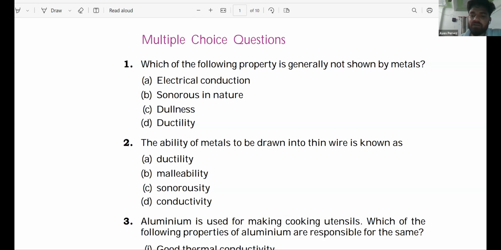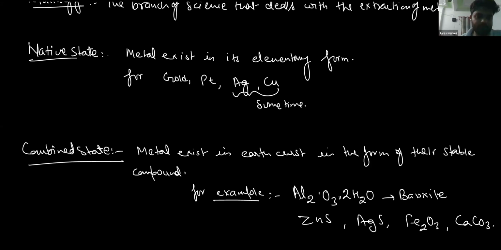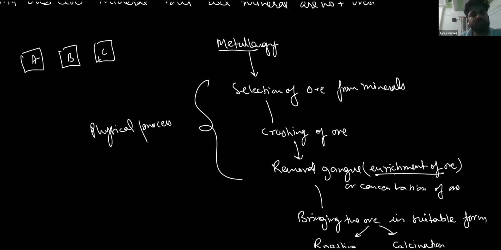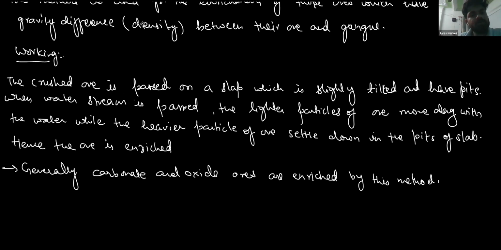No, no, acid, base, and salts. Metals. Okay, acid, base, and salts you have completed. Okay, so metals and non-metals, ionic compounds. Metals and non-metals is going on. Carbon compounds have also been completed. No, sir. Properties of ionic compounds have been completed.